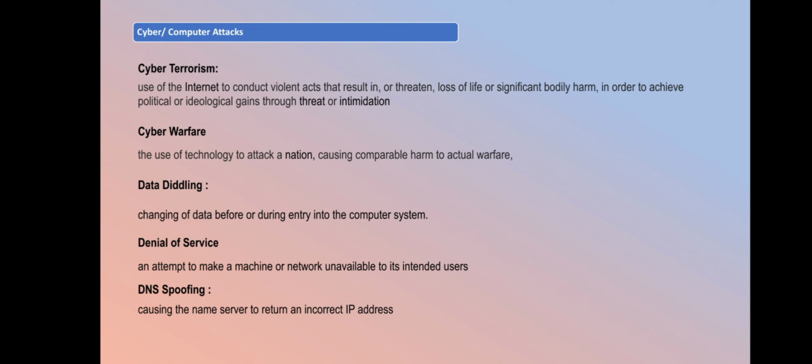Cyber warfare is equal to a real war, like Russia and Ukraine, spreading information about the attack, and it is part of a strategy.